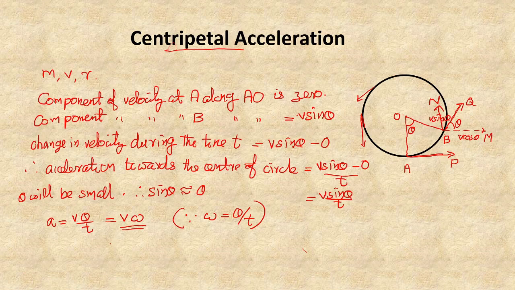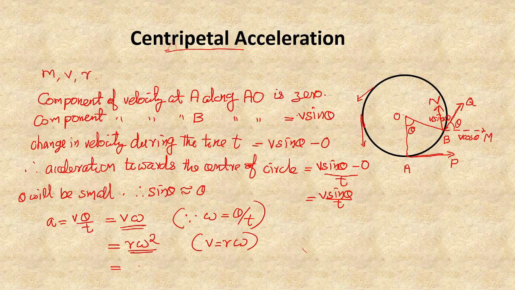We can have the relation v is equal to r omega. That is the relation between linear velocity and angular velocity. If we replace v by r omega, then the relation will become A is equal to r omega square.